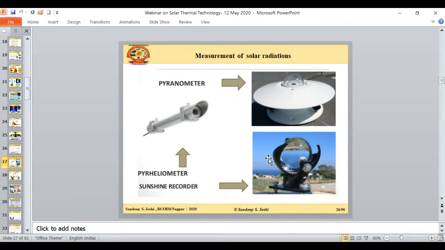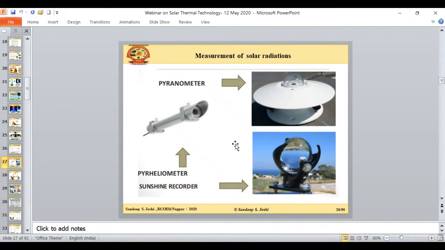Then there is one more instrument that we call a sunshine recorder, and this instrument is used to measure the day length, because day length is not a constant. You can observe that in the winter season the day length is less, and in the summer season the day length is more. So based on exact estimation of the day length, we can calculate how much solar energy is available for the entire day. So these are some common components in any typical weather station.